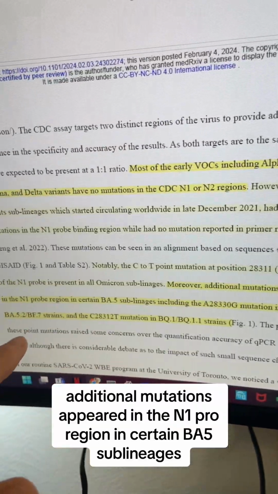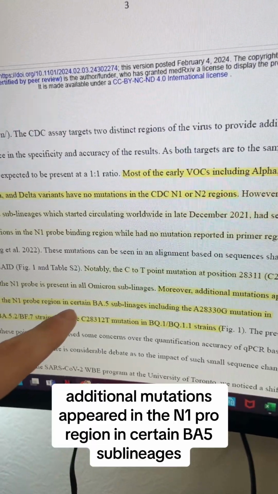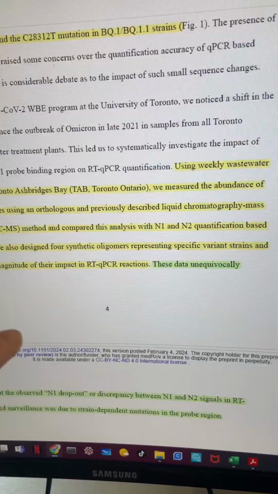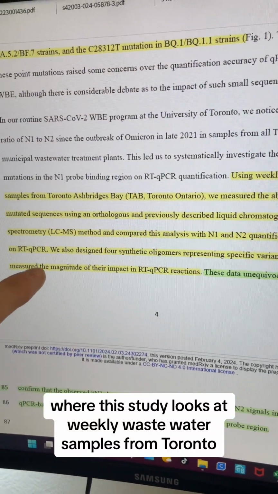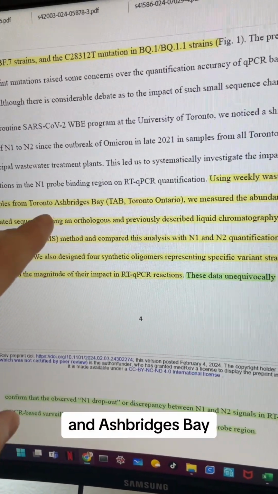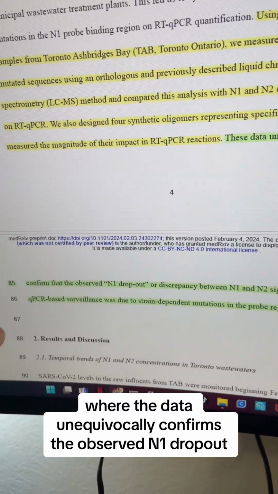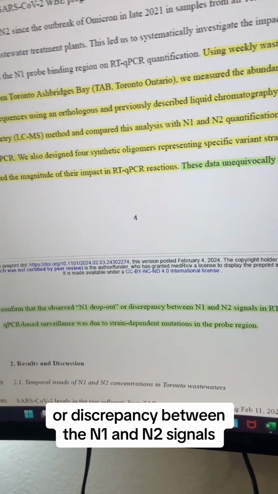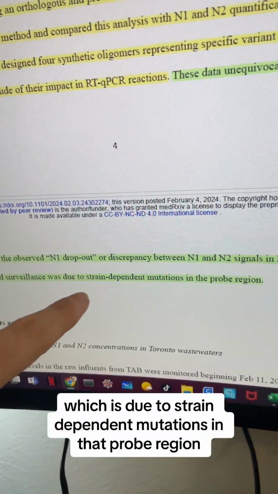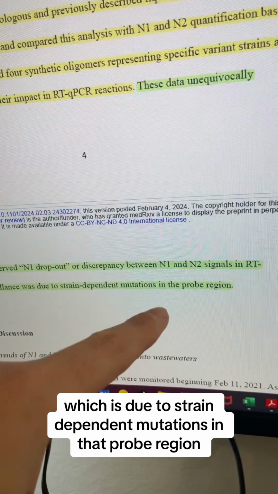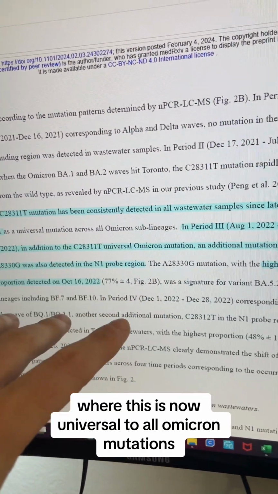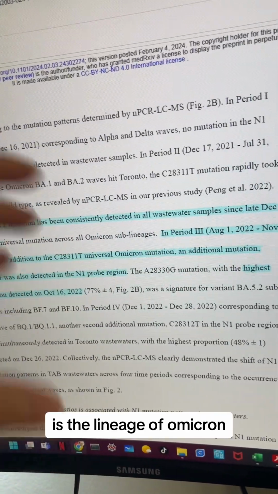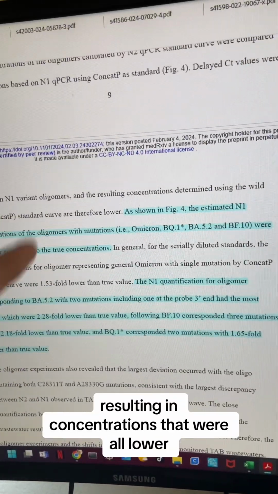Moreover, additional mutations appeared in the N1 probe region in certain BA.5 sublineages and the BQ lineages, where this study looks at weekly wastewater samples from Toronto and Ashbridges Bay, where the data unequivocally confirms the observed N1 dropout, or discrepancy between the N1 and N2 signals, which is due to strain-dependent mutations in that probe region, where this is now universal to all Omicron mutations, which is what everything currently is, a lineage of Omicron,